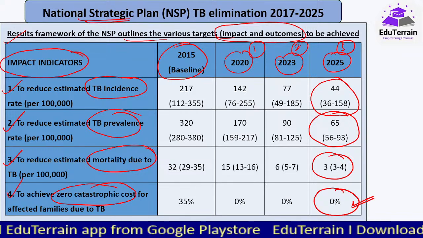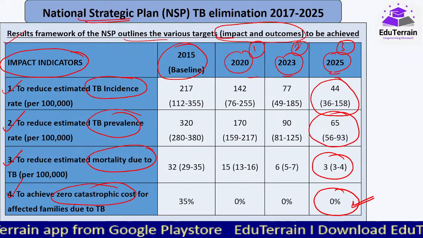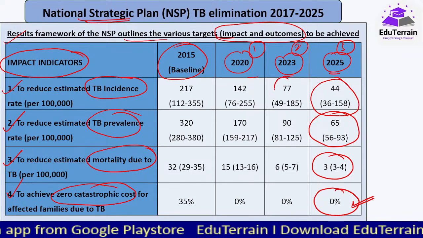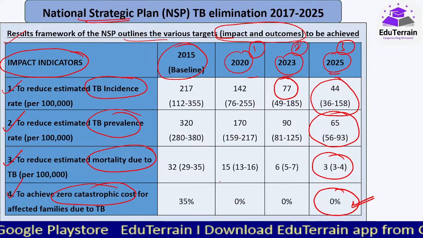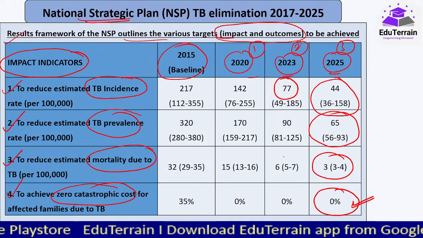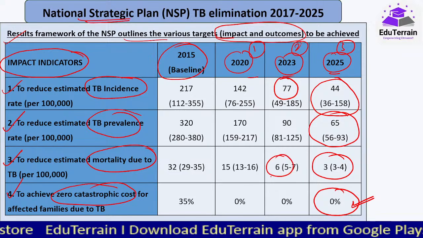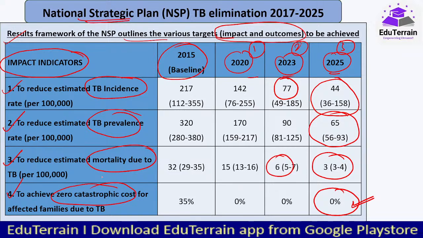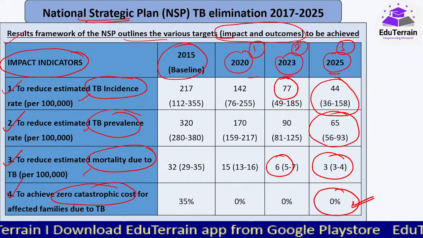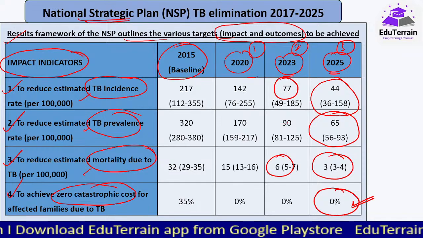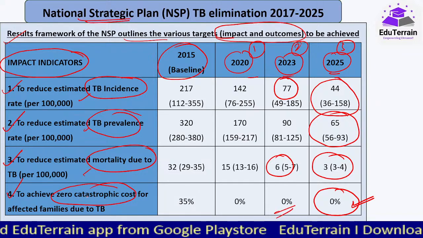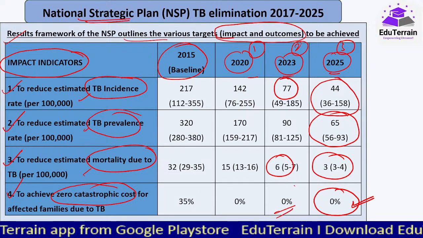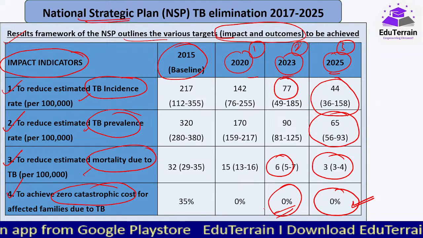That is, impact indicators, and this is what we stand at. Just now we have discussed, no, 77 TB incidence cases, but we still have 199 for 2023. And deaths 6. This is all per lakh, but there we are still at 23 or 28. And zero catastrophic cost for affected families, still we haven't achieved this 0%.